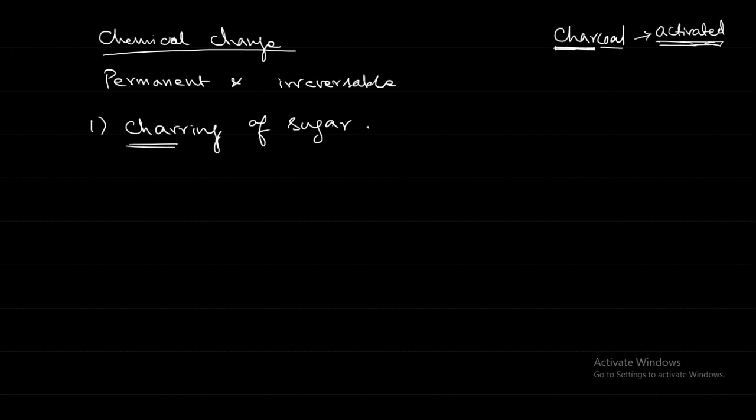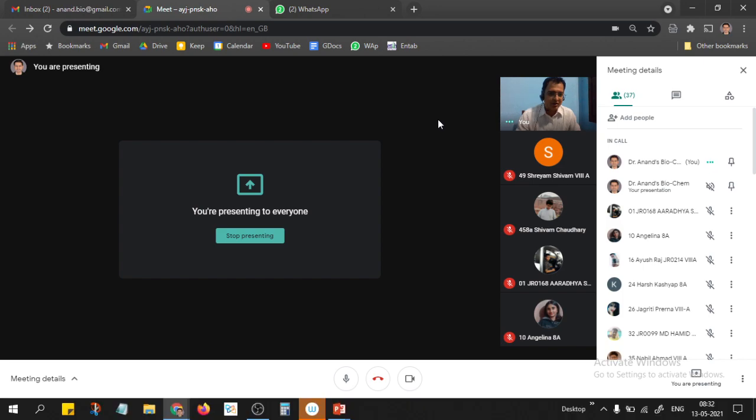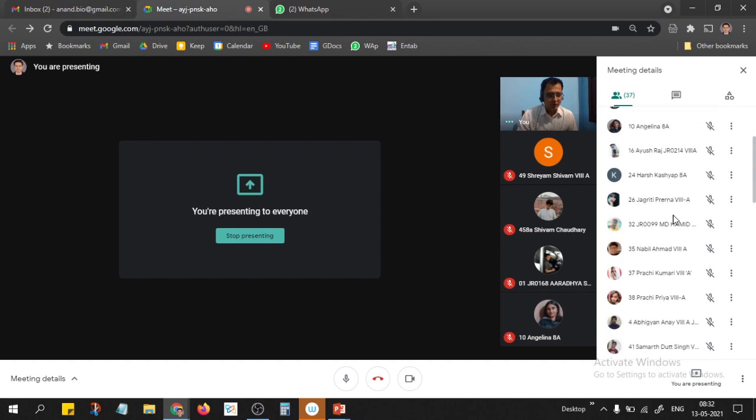So this charring of sugar, do we consider it a physical or chemical change? Chemical change. Because after this, we cannot get the original sugar back again. Its molecular structure has totally been lost. Chemical bonds are broken. We will see more in the next class.